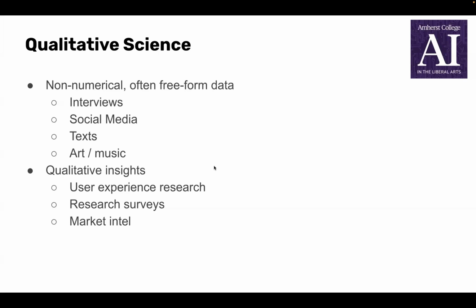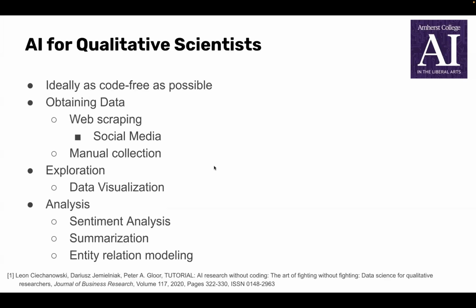The idea of this presentation is to present a couple of AI tools and techniques to help with analyzing large amounts of qualitative data, as well as more traditional CS tools. To be more useful to people in these qualitative disciplines who may not be very familiar with coding, I will try to make this as code-free as possible. And this presentation is loosely structured around a tutorial paper, which can be found at the bottom here.